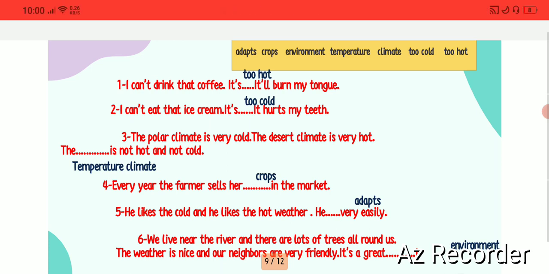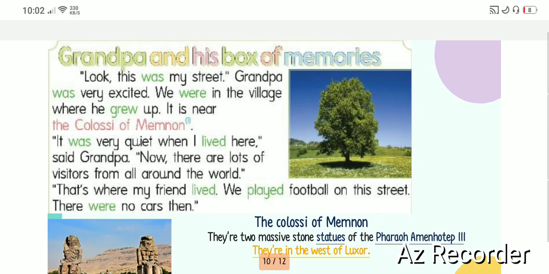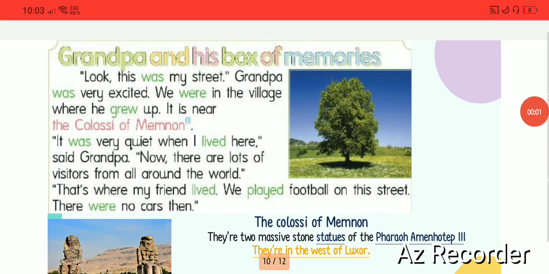So this is a great environment, you are living there. So let's see another. Grandpa and his box of memories. Let's start. Look, this was my street. Grandpa was very excited. We were in the village where he grew up. It is near the Colossi of Memnon.